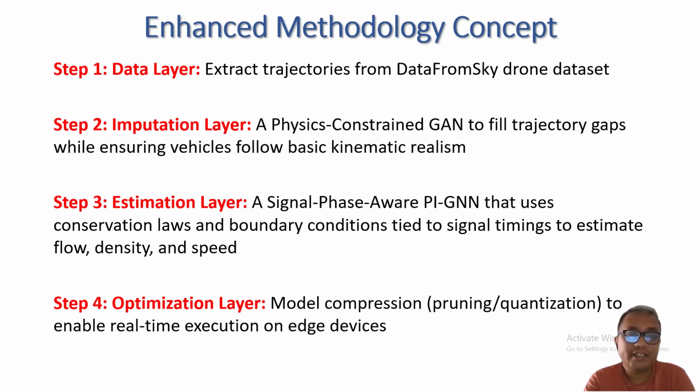Then the section layer is estimated in the third step. It uses a signal phase aware GNN, graph neural network, considering the boundary condition, to estimate traffic flow speed and density.